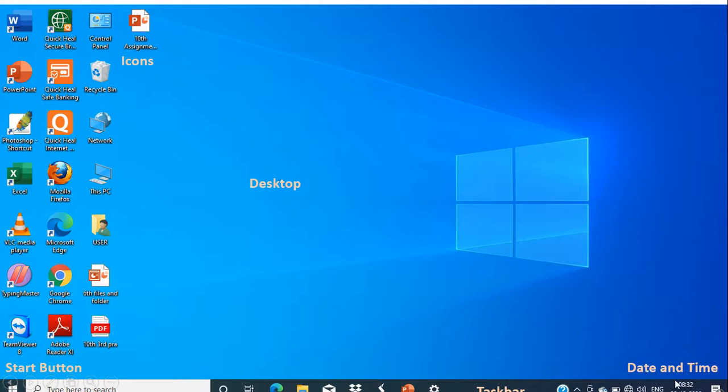Next thing, here on the taskbar you can see the date and time. You can change the date and time. You can update the date and time accordingly. If your computer is connected to the internet, the date and time can be saved and updated automatically.